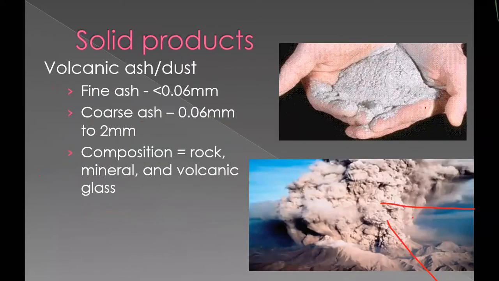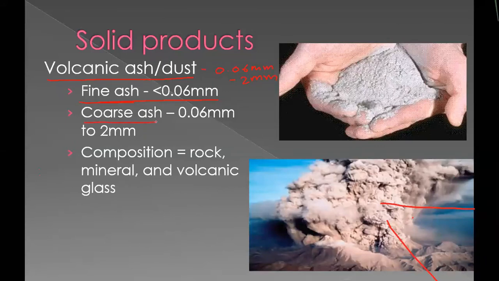Next, the fourth one is volcanic ash or dust. That is finer than 0.06 mm, and the volcanic ash size may vary from 0.06 mm to 2 mm. In that we have two divisions, fine ash and coarse ash.